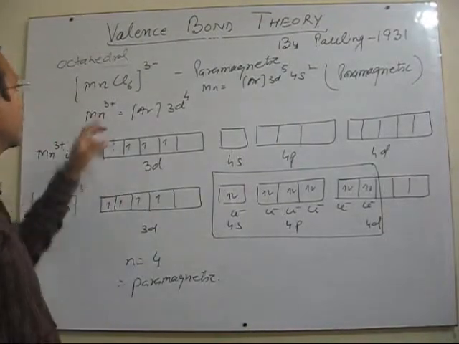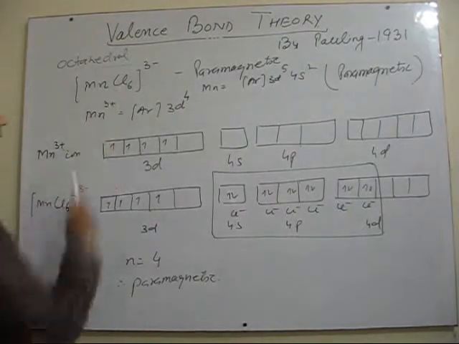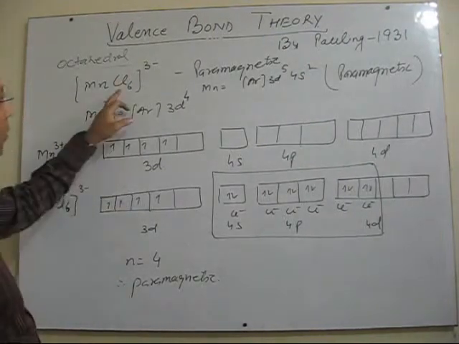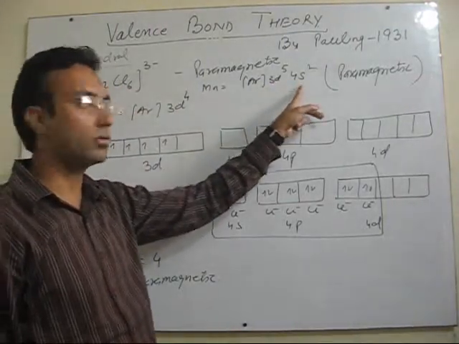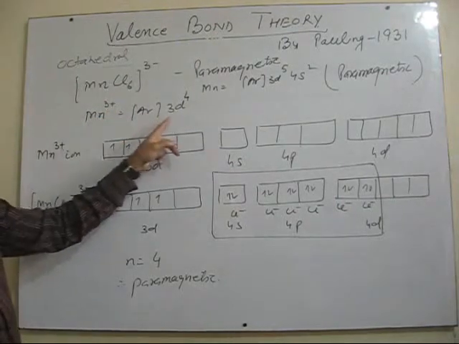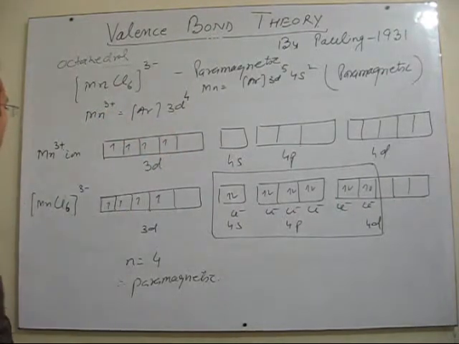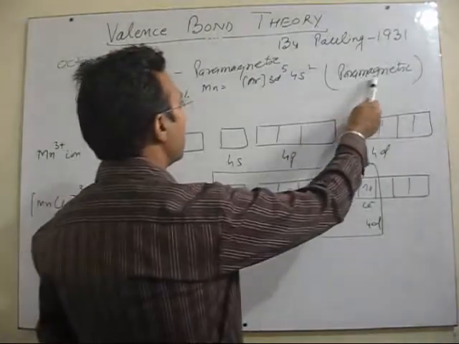Yes, let's see another example. We have here one complex of manganese. The ligand is chloride ion. Manganese in the ground state, the configuration is 3d5 4s2, and the oxidation state of manganese in this complex is +3, so the configuration is 3d4. Now you see here, this complex is found to be paramagnetic.